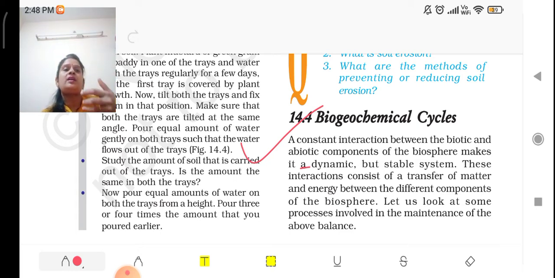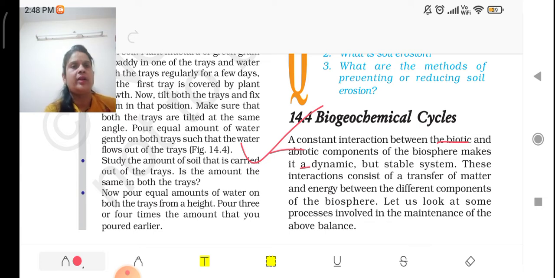So this is the interaction between biotic, meaning living things, plants and animals, and abiotic components, meaning non-living things. In our surrounding, in our ecosystem, in our biosphere, what are the biotic components? Plants, animals, insects, birds.